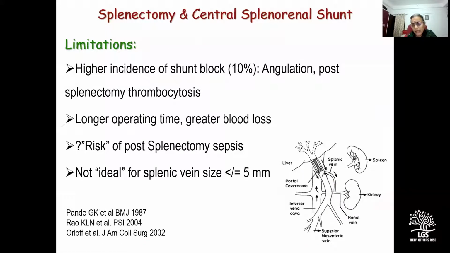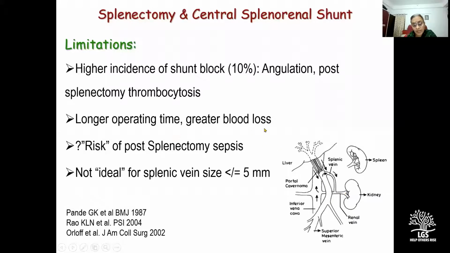And angulation occurs because there might be a twist in the lie of the splenic vein or because of redundancy on account of over-enthusiastic mobilization of the splenic vein. Especially because at the time of doing the anastomosis, the pancreas and the adjacent viscera are in a state of retraction. And when the viscera fall back in their normal position, the angulation gets apparent at that point of time. And therefore, it is very important that there should be some physical reference as to which is the toe end and which is the heel end of the anastomosis prior to the beginning of the vascular anastomosis.